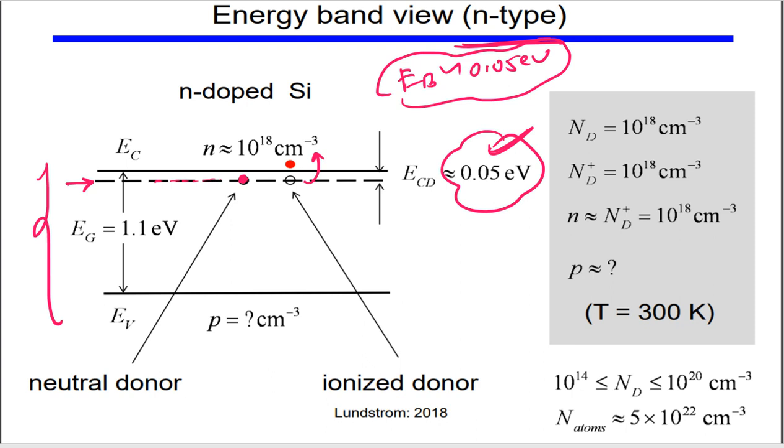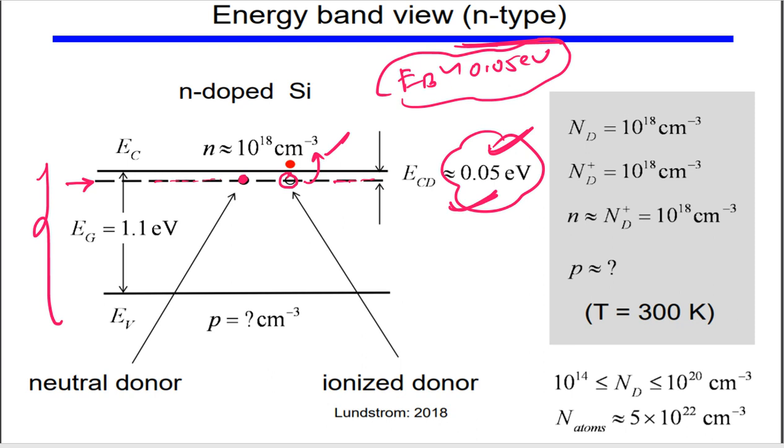Now if you give this much energy, let's say at room temperature they gain this much energy, then after gaining the energy the electron will move up to the conduction band, and we will be left with the hole at this energy site, okay.